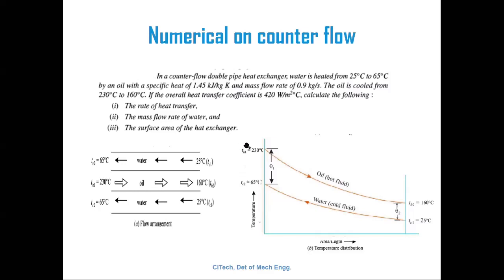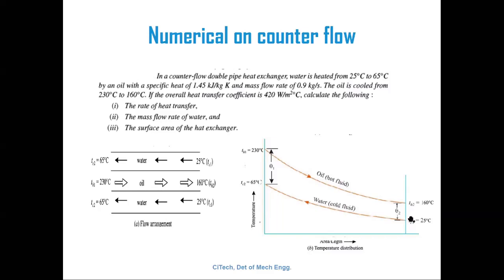The hot fluid, the oil, is flowing in this direction. What is the inlet temperature of the hot fluid? TH1, 230 degrees Celsius. And the outlet temperature of the hot fluid? TH2, 160 degrees Celsius. The cold fluid direction is from this direction to this direction. What is the inlet temperature of the cold fluid? The cold fluid is water. That's TC1.